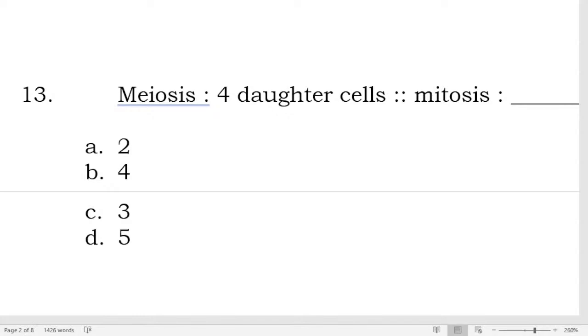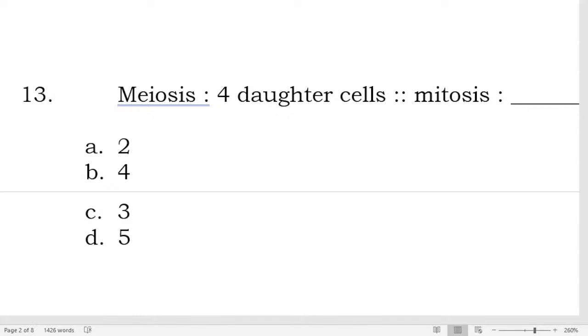So, meiosis undergoes 2 cellular divisions. Okay, so we have meiosis 1 and meiosis 2. They have the same stages, of course.